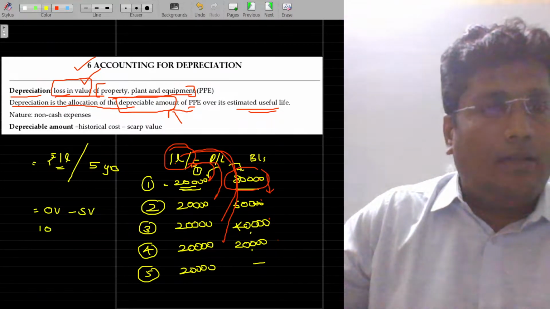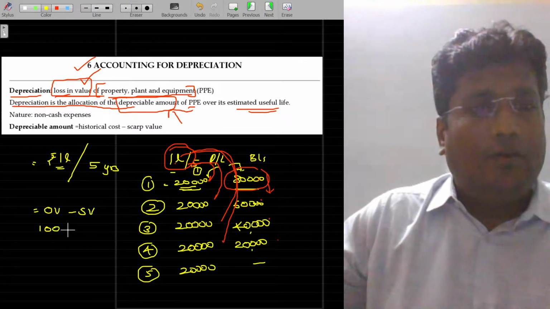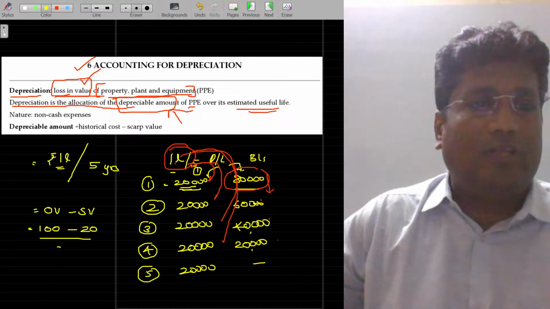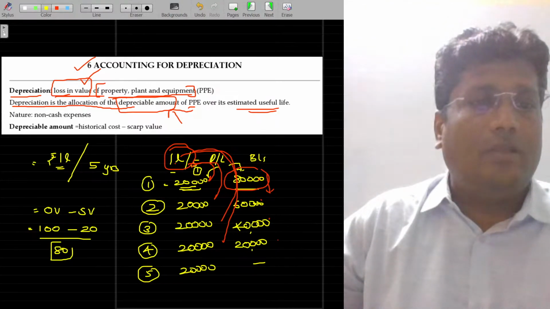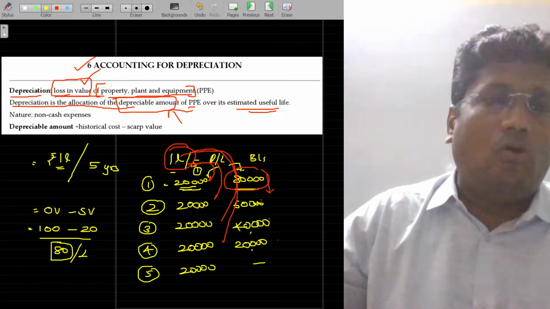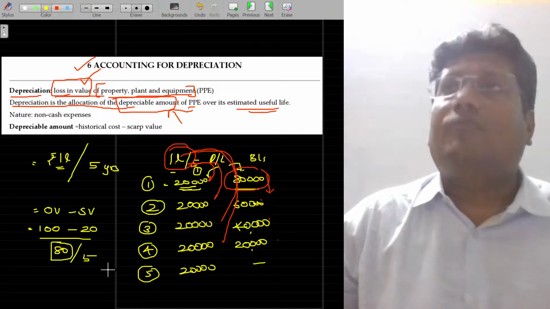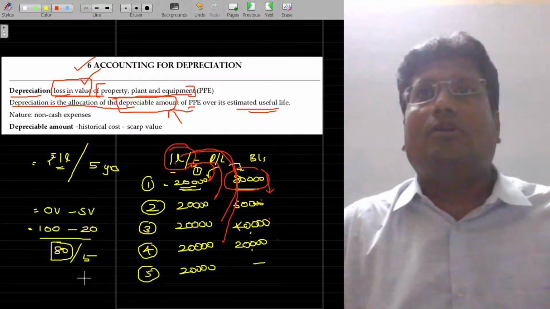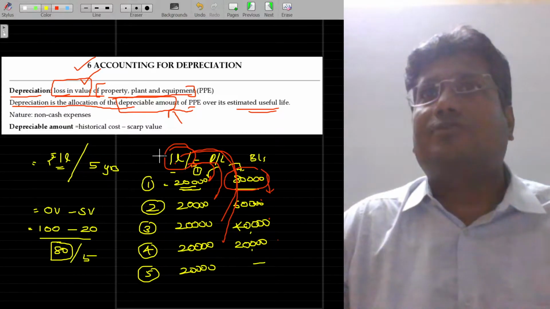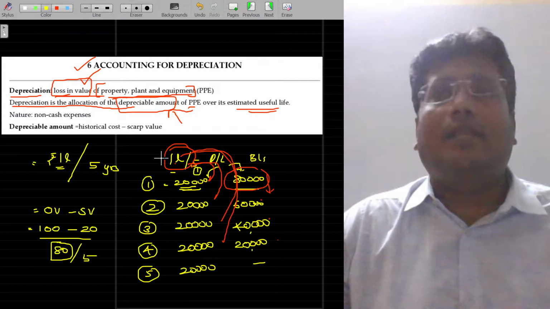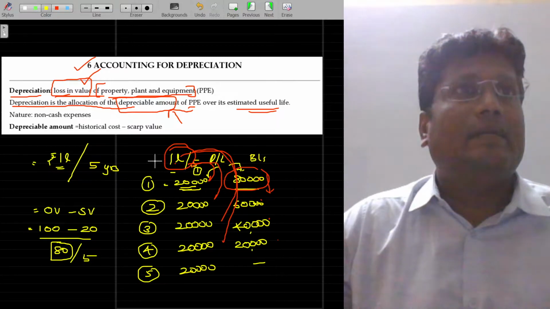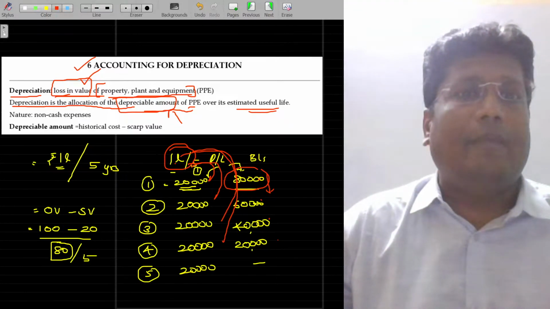In this case, assume that 100,000 rupees is the value of the asset. We assume that by the end of the 5th year, it will fetch you 20,000 rupees. It means the difference between these two, 80, is nothing but the loss in 4 years. This loss will be spread over the life of the asset. If the life of the asset is 5 years, each and every year you are going to debit 16,000 to the P&L account. In the very first illustration here, I assumed there is no scrap value, or scrap value being 0. If I assume the scrap value being 20, from the 120 is subtracted, and 80,000 is nothing but what? 80,000 is the depreciable amount.